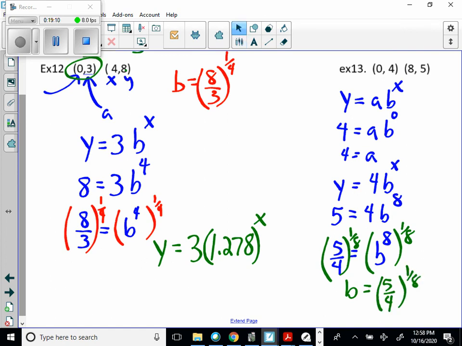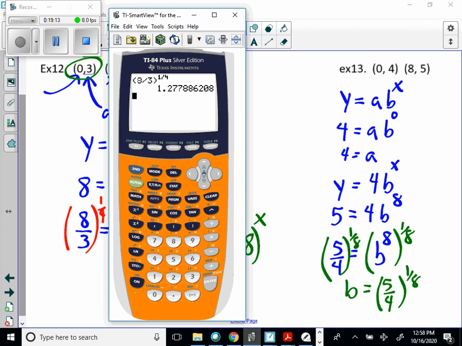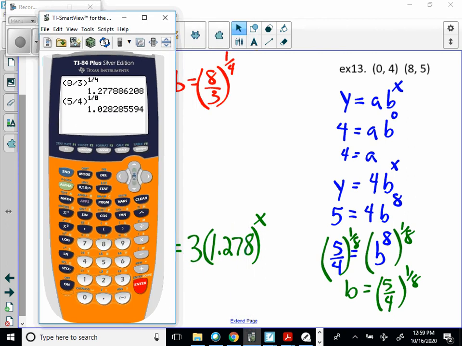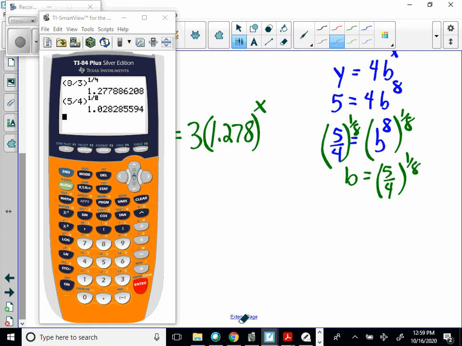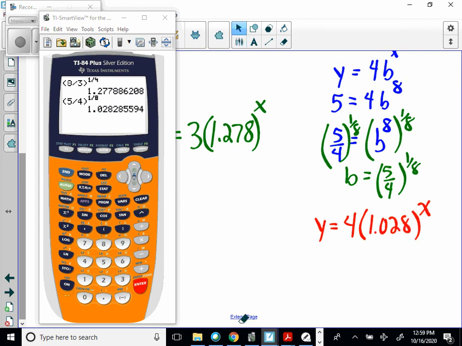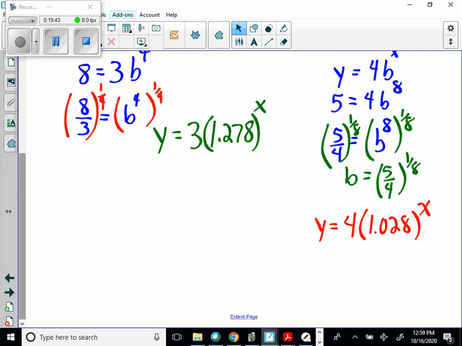We could use the calculator and say, okay, 5 divided by 4 raised to the 1/8, and that's going to give me 1.028. Fine. So my final answer here should be y is equal to 4 times parentheses 1.028 raised to the x. And that's my exponential equation. Pause if you need to and go on to the next group.